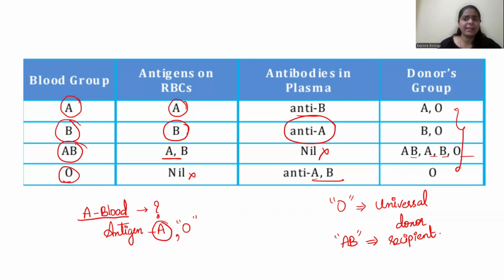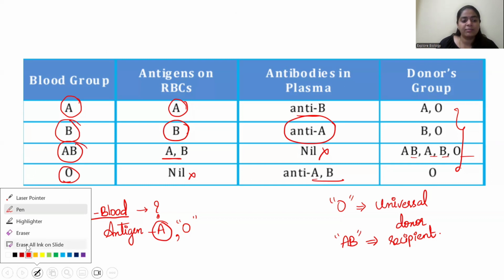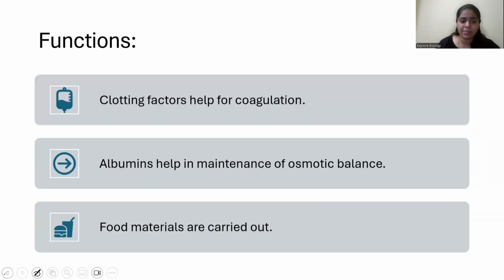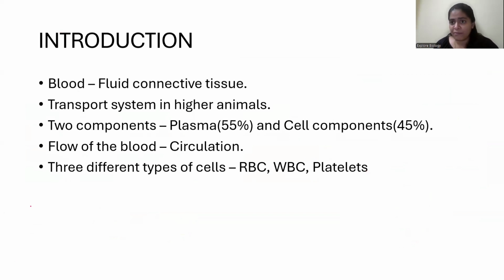Fine. So let us end here for today's video. I'll be taking a second part of it where we introduce the next antigen, that is D antigen. That becomes a little bit complicated when we go for the D antigen. Again, there comes a plus and a minus, which you all need to understand clearly. That part I will be teaching in the second video of this series. I hope that you have understood the concept well till here. There are some important points which you have to remember. So try to get it done.